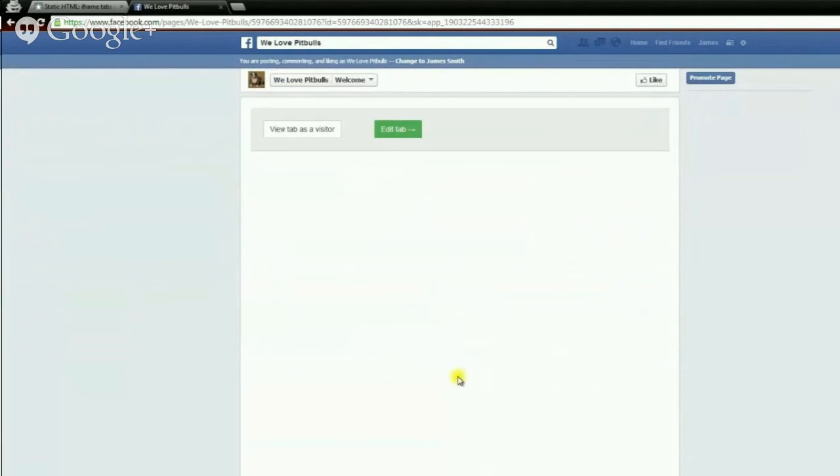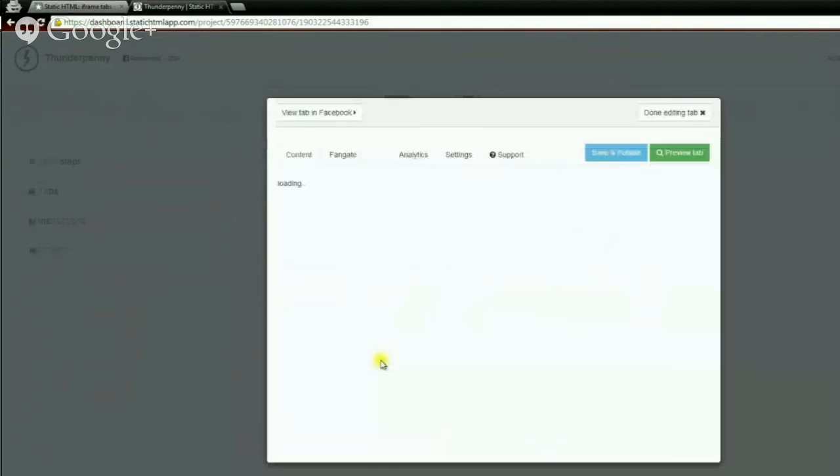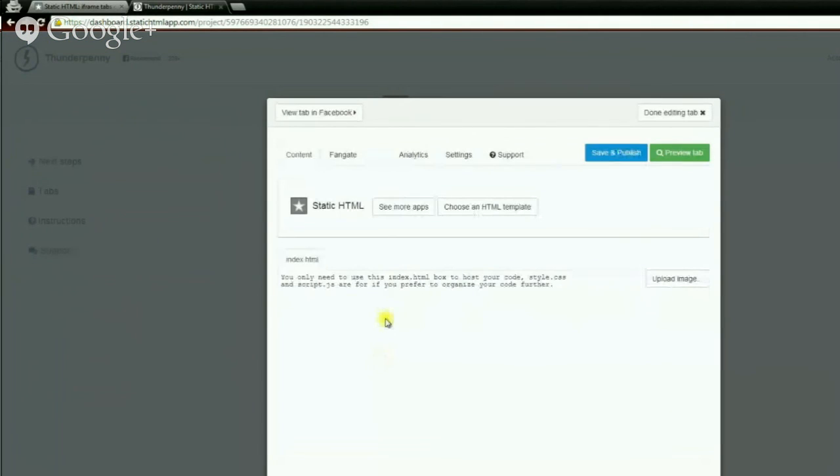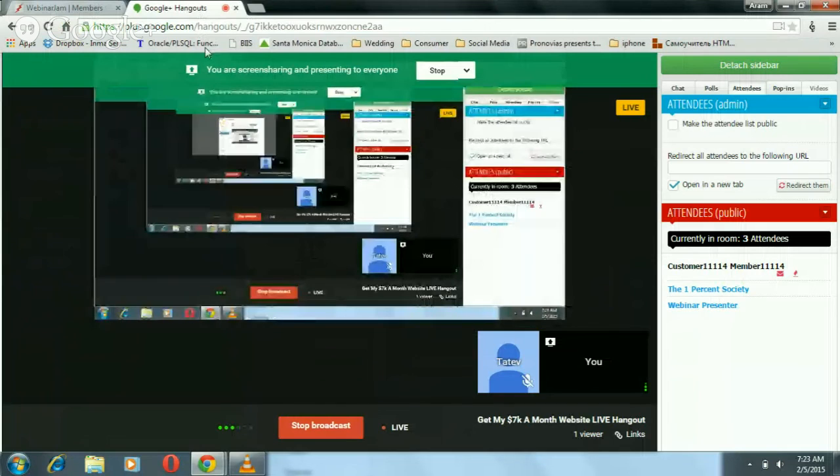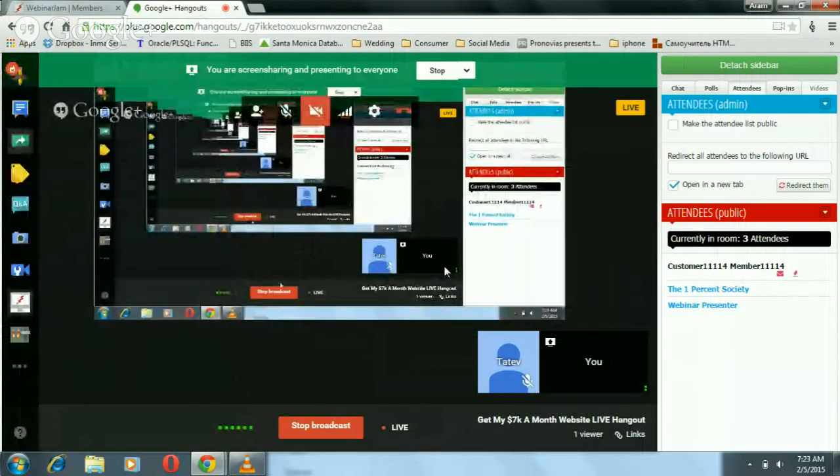Now, this looks pretty familiar to the other tabs I clicked on. Remember, the Nexus tab looked just like this. Ours is blank, but it's the same tab that they were using. So if we click on Edit Tab, this is where the magic really happens, and we can pretty much set up anything that we would like. When we're here, we're going to click on See More Apps, and we have all these different options that we can integrate within our tab. We can put an image there. We can have a link to a website.